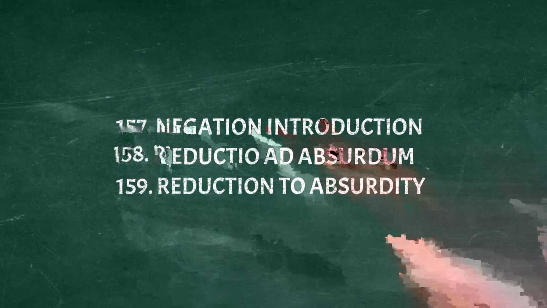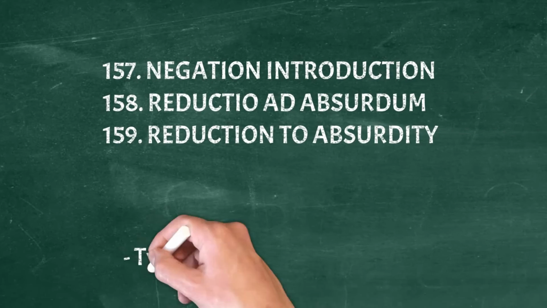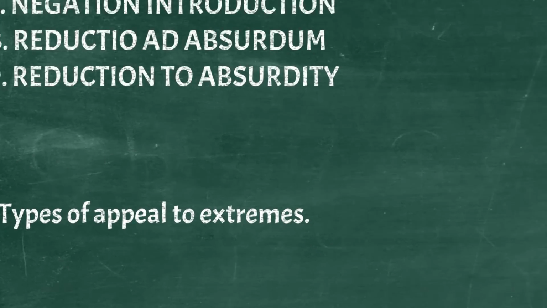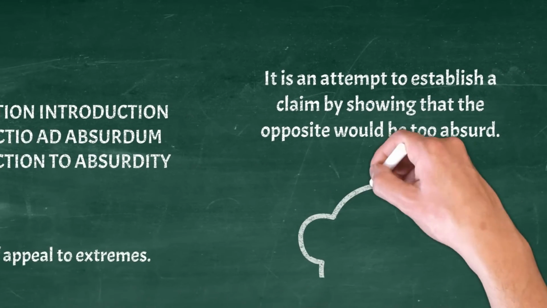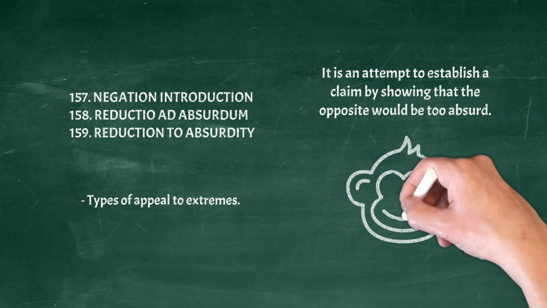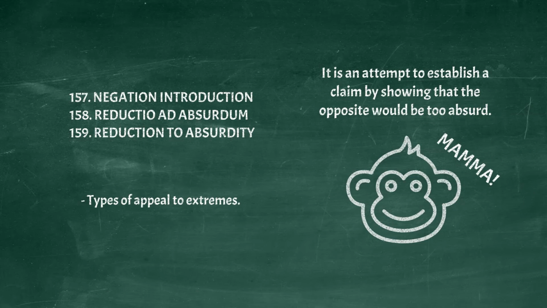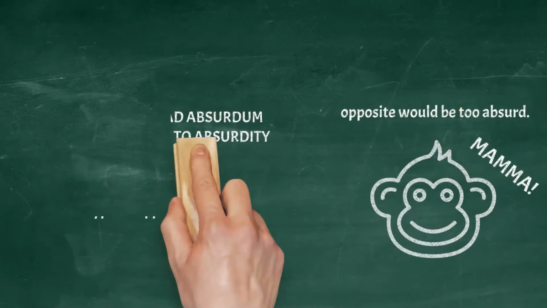Negation introduction, reductio ad absurdum, reduction to absurdity. Types of appeal to extremes. It is an attempt to establish a claim by showing that the opposite would be too absurd. Example: what does it mean we're descended from apes? Do we get to call chimpanzees mummy and daddy?